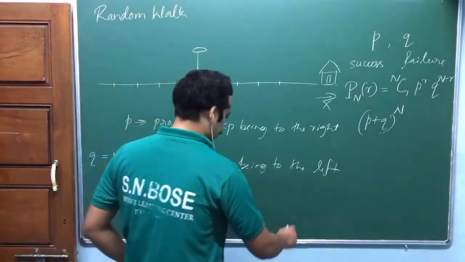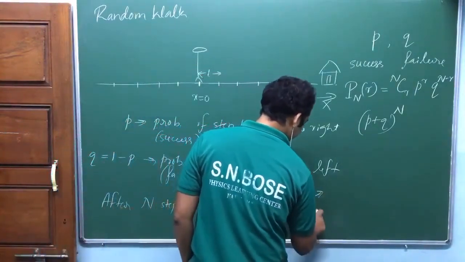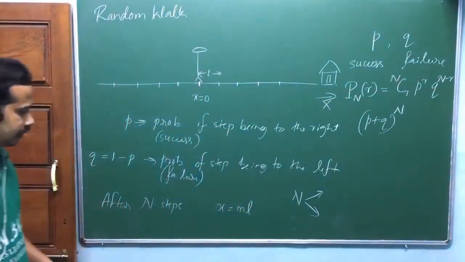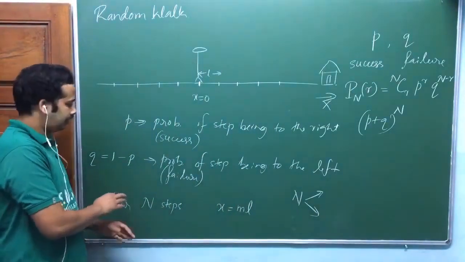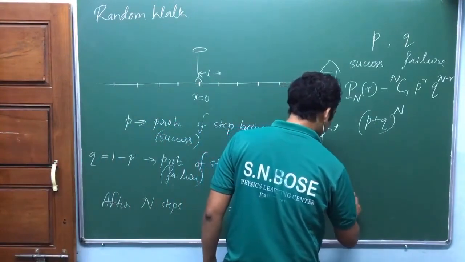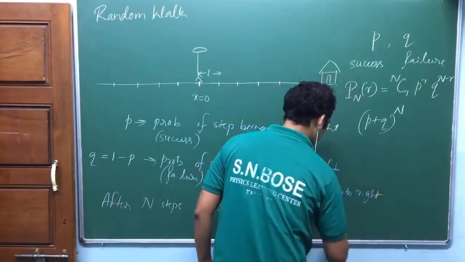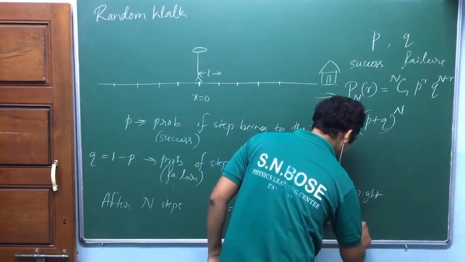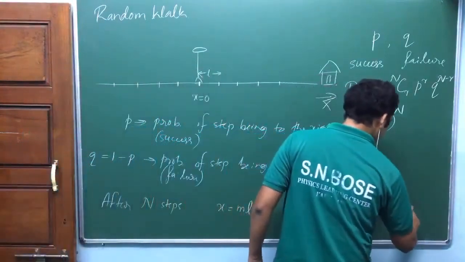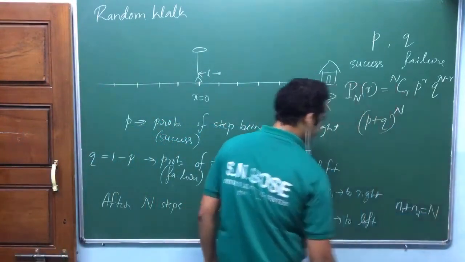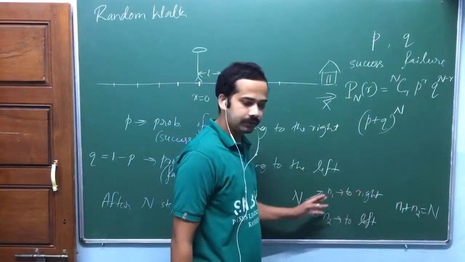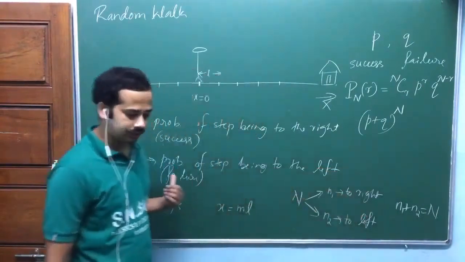So now let me take this n step. No, wait a second. Again, he has taken a total of n steps. I didn't say whether this is right or left, okay? Now let me divide. Out of these n steps, let me take n1 steps to the right and n2 steps to the left. Is that okay? Where n1 plus n2 is equal to n. The total number of steps is capital N, okay? Out of these n steps, he has taken n1 steps to the right and n2 steps to the left. Is that okay?